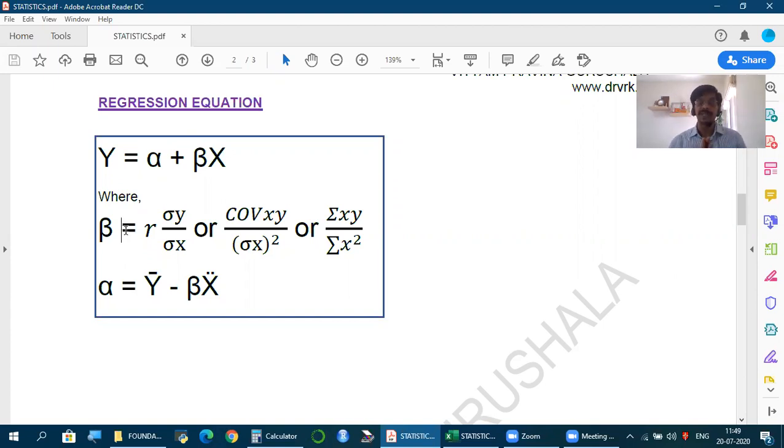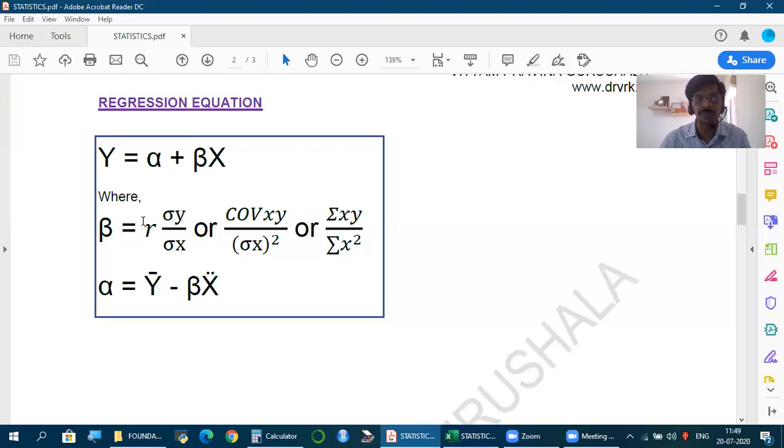Now, how to find this beta? Please observe carefully. There are three formulae, and trust me, whatever we are learning in statistics till now is actually to learn how to calculate beta. Right from the very beginning, whatever we came across, the purpose is beta. All other measures are just supporting to calculate beta. Our actual requirement in finance is this statistical measure called beta. Now, how to calculate this beta?